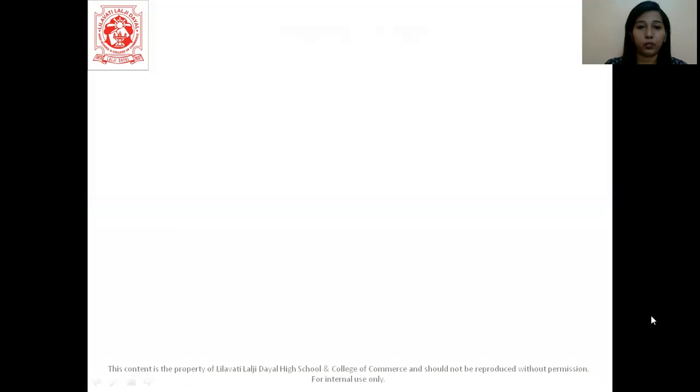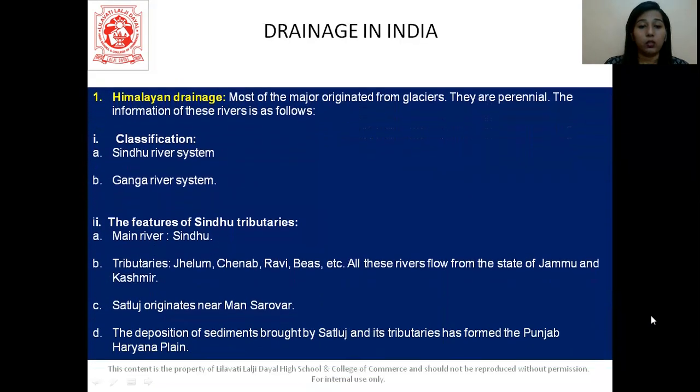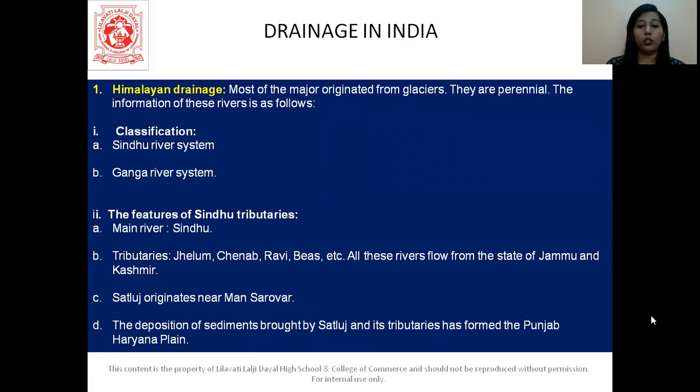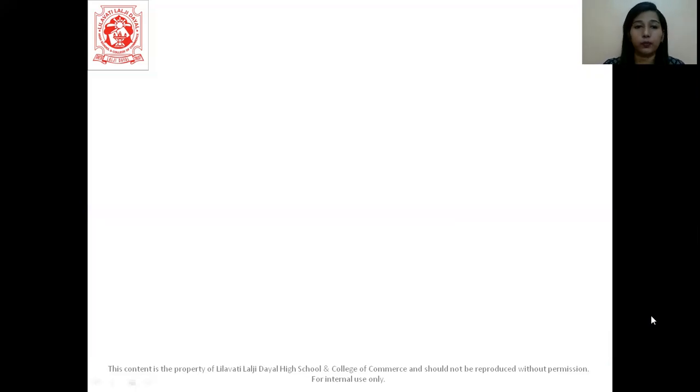Satluj originates near Mansarovar. The deposition of sediments brought by Satluj and its tributaries has formed the Punjab and Haryana plain. You need to keep this in mind when we are talking about the Sindhu river system.